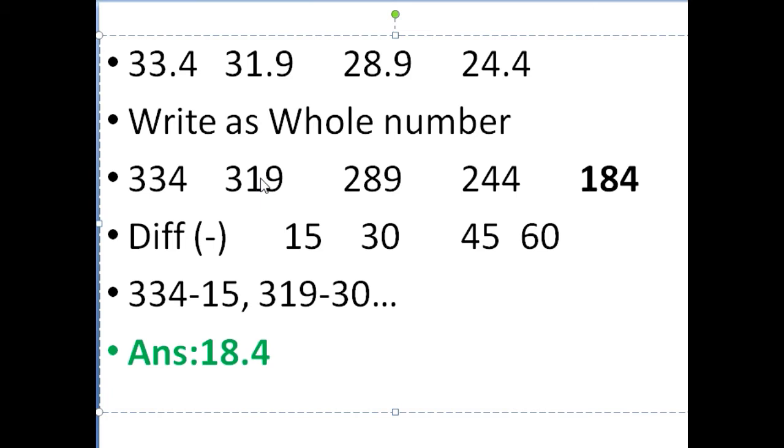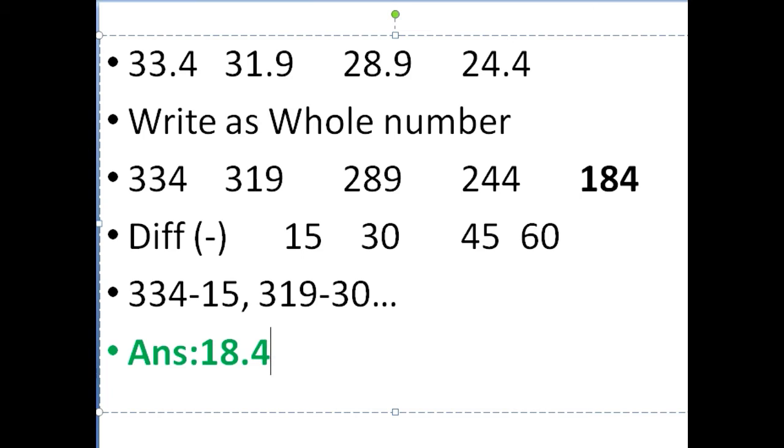334 minus 15 is 319. 319 minus 30 is 289. And 289 minus 45 is 244, and 244 minus 60 will be 184. So this is your answer. You should not write as such, as it is made as a whole number, it is 18.4. So the answer here is 18.4.